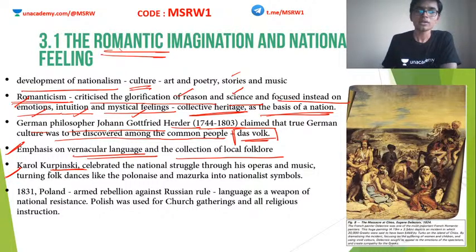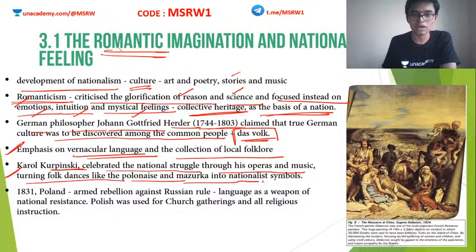Another example we have is Karol Kurpinski. He actually celebrated the nationalistic struggle through his operas and music, turning folk dances like Polonaise and Mazurka into nationalistic symbols. These are examples. You can just study these names, Mazurka, Polonaise, etc., and you can use them in your exam paper. Okay, so here is another example for that.